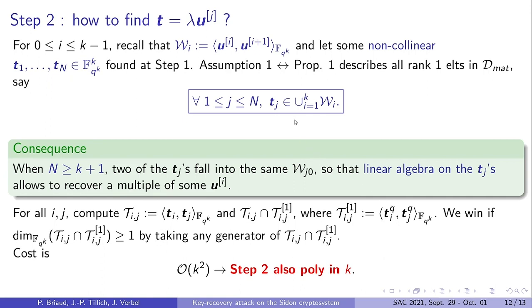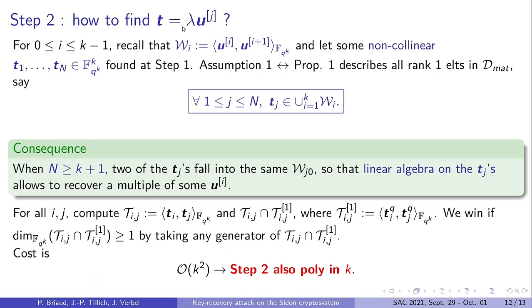Since this union is completely covered by the Tj's, we know that at least one of these intersections, if you take all the values of i and j, will be non-trivial. And if you consider a generator for this intersection, we know that this is a vector of this form.